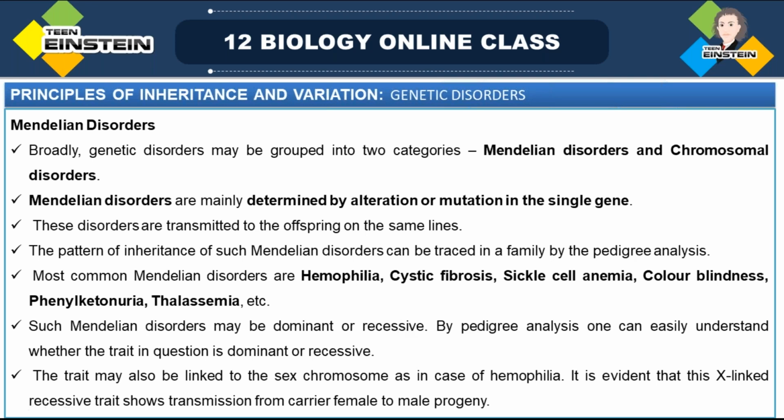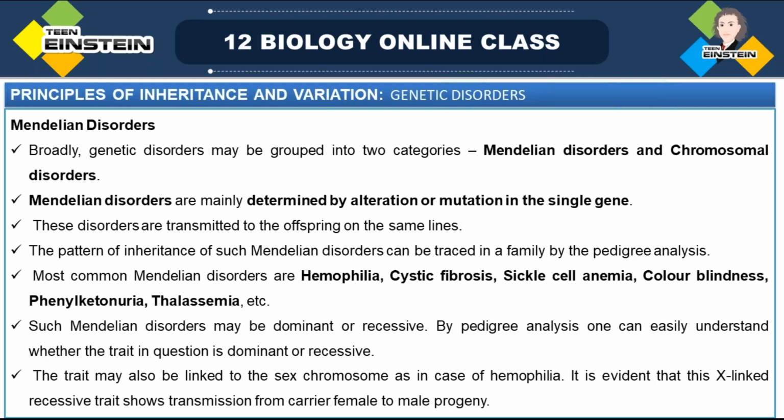The common Mendelian disorders are hemophilia, cystic fibrosis, sickle cell anemia, color blindness, phenylketonuria, and thalassemia. Don't get confused, these are Mendelian disorders: hemophilia, cystic fibrosis, sickle cell anemia, color blindness, phenylketonuria, then thalassemia.